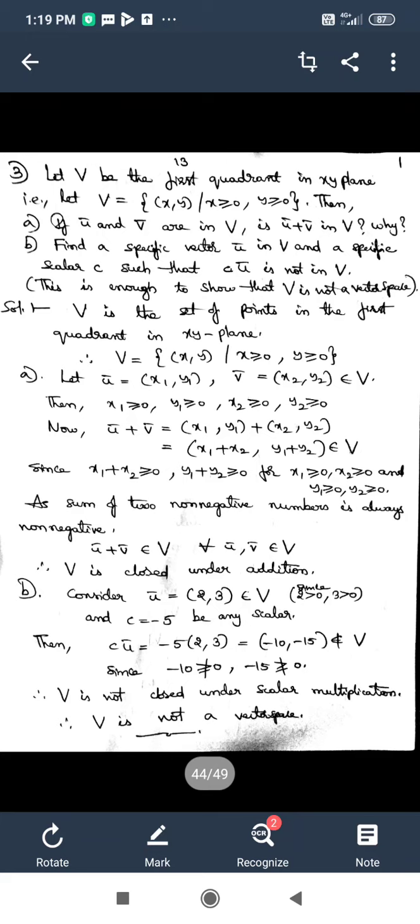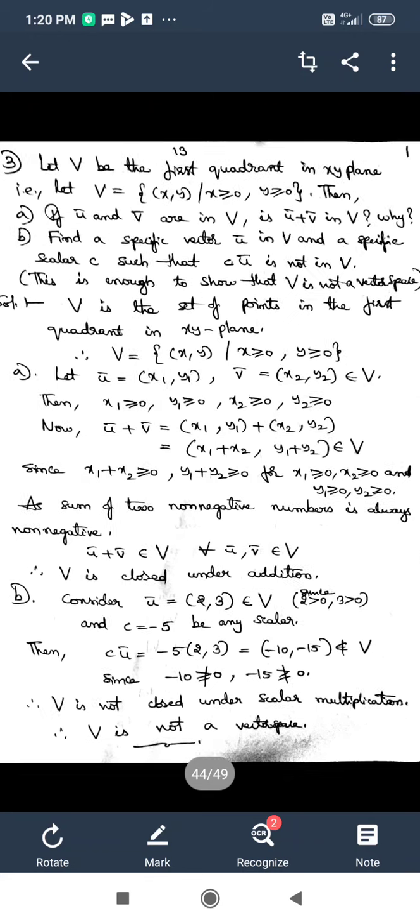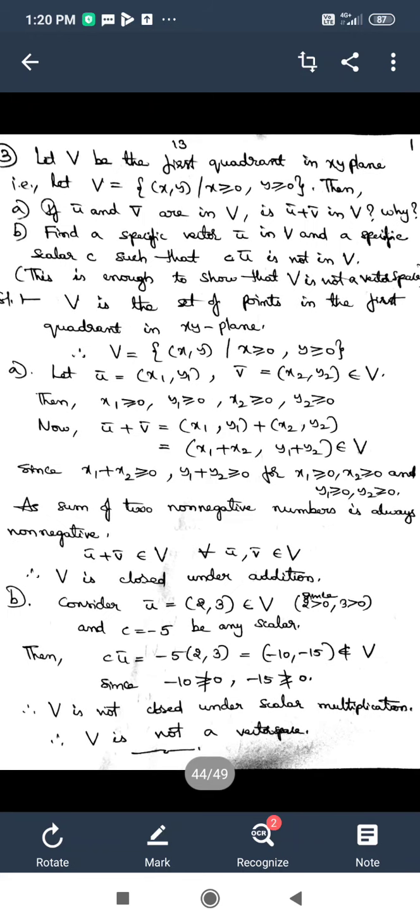Now we have to find a specific vector u bar and a specific scalar C in such a way that the scalar multiple Cu bar is not an element of V. That is what we have to show in part B of this problem. So I take one vector from V and one scalar.